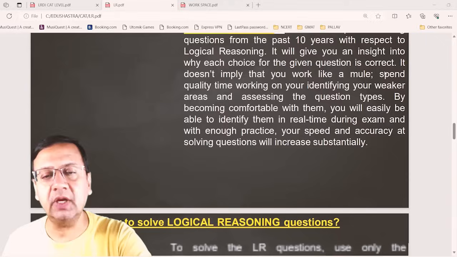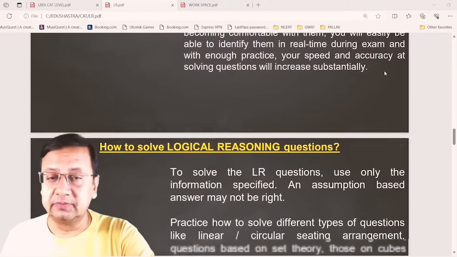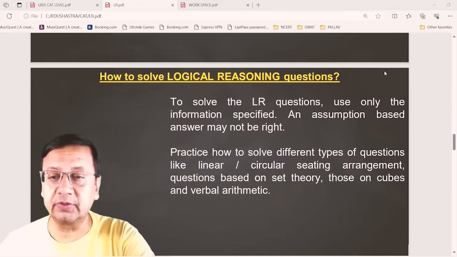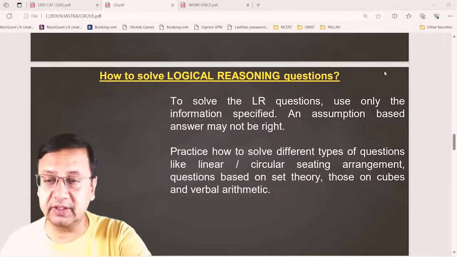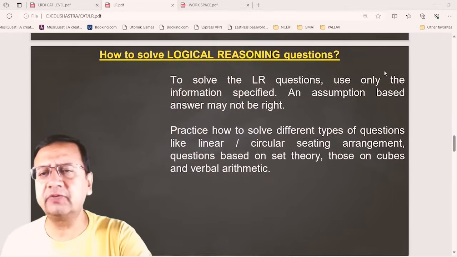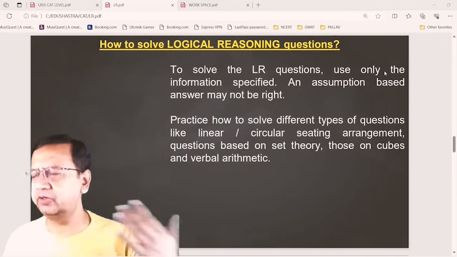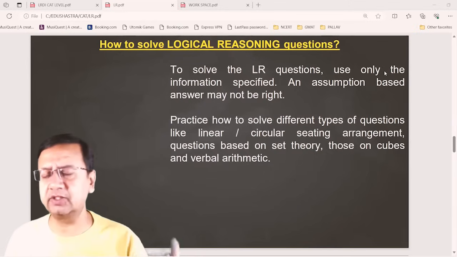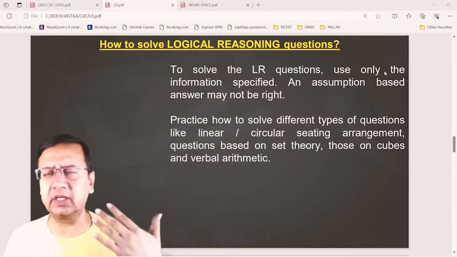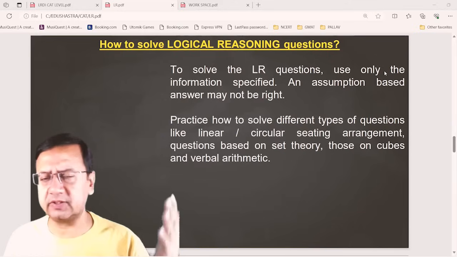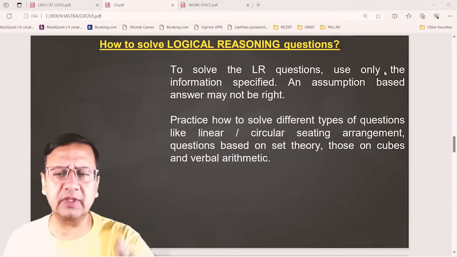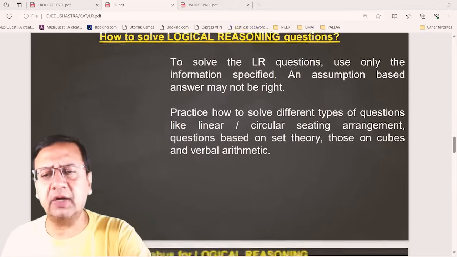Right? Okay. Now, how to solve the questions of logical reasoning? So we have different types of questions based on a queue, games and tournament, arrangement, quantitative based reasoning, right? Table, bar graph, etc. Different types of graphs are there, right? So how to solve?